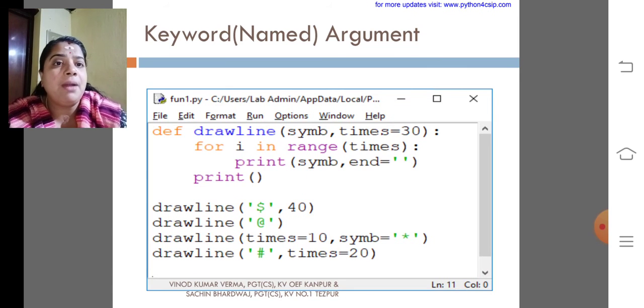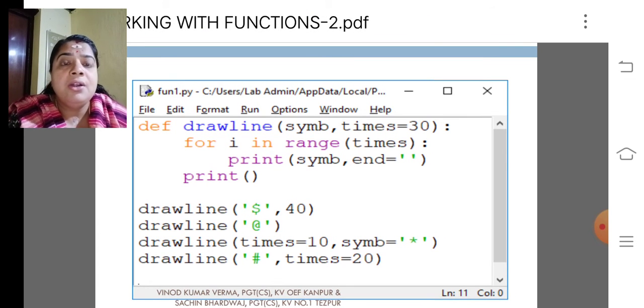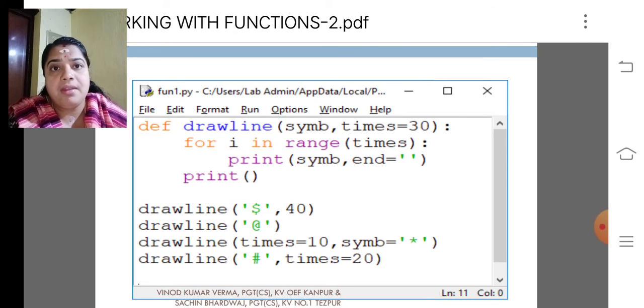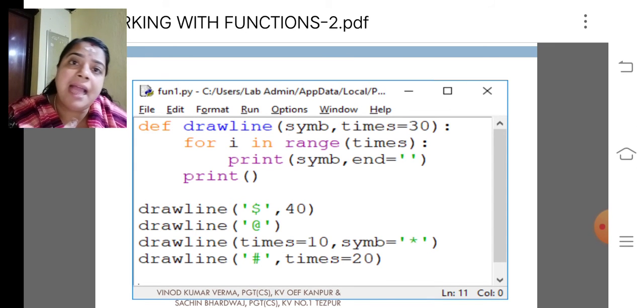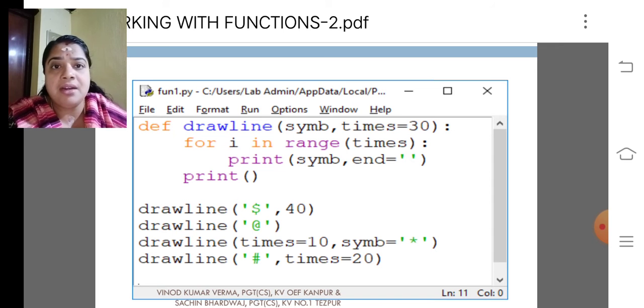Look at the example provided here. Here, draw_line is the function name. def draw_line(symbol, times=30): is the header of the function definition. The draw_line function we had already discussed; it prints a pattern of values. And my dear children, look at the default variable here. What is the default variable here? times, times equal to 30.